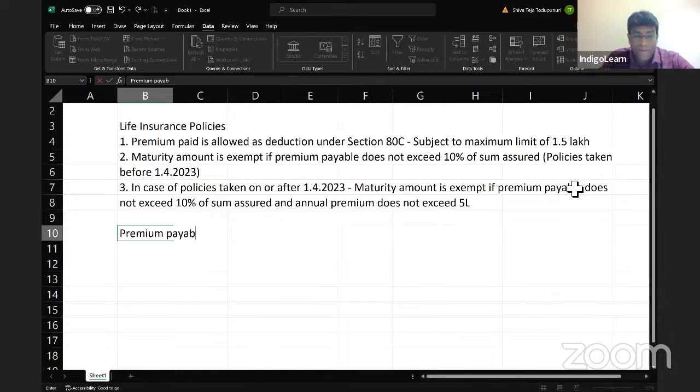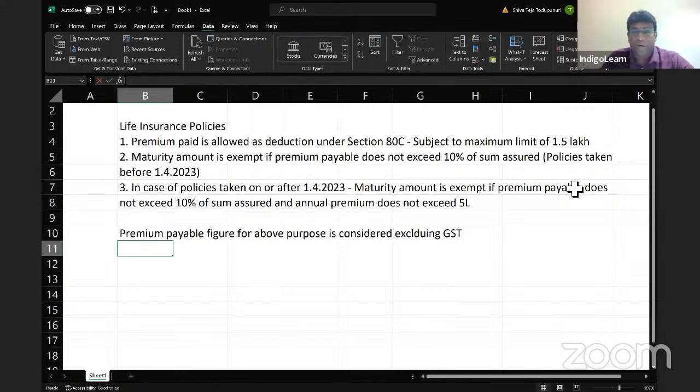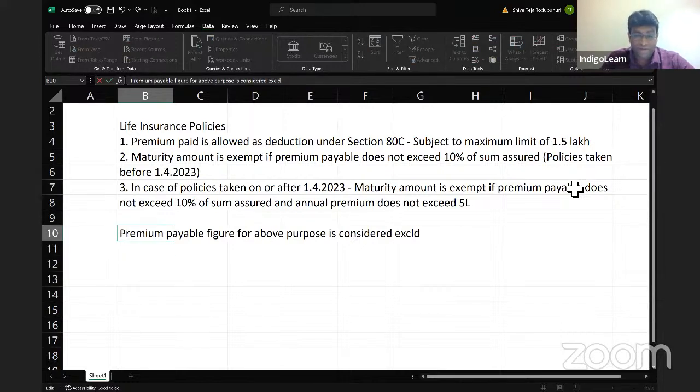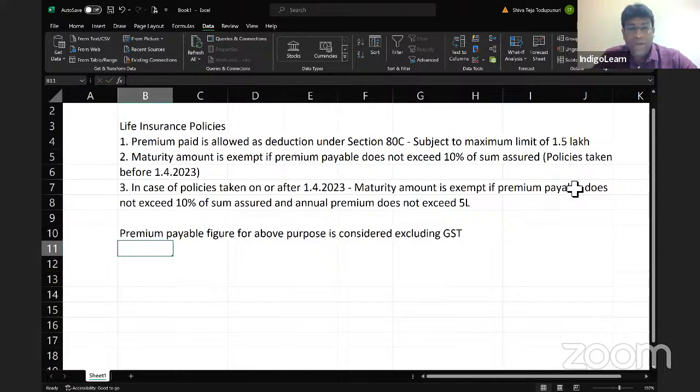And the premium payable figure for the above purpose is considered excluding GST. That is an important point. It is considered excluding GST. That's one important point to be noted, my dear friends. Make sense, right? Now let's look at the table.